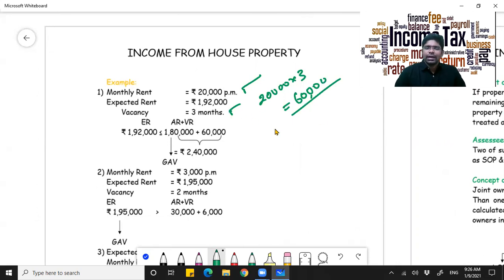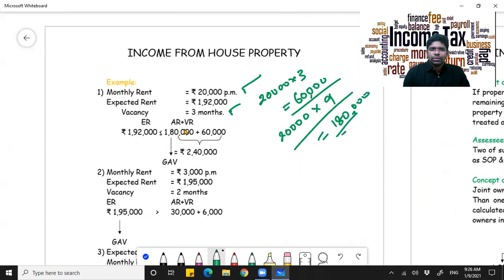And then the other part, 20,000 into 9 for the remaining period. This is your rent for which it was occupied, 1,80,000. So your actual rent plus vacancy rent is 2,40,000 and your expected rent is 1,92,000.